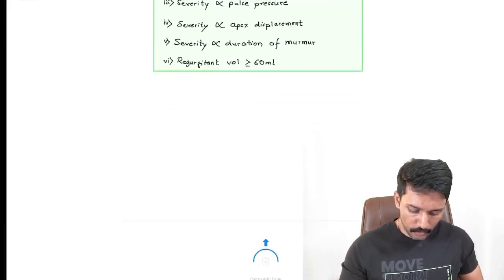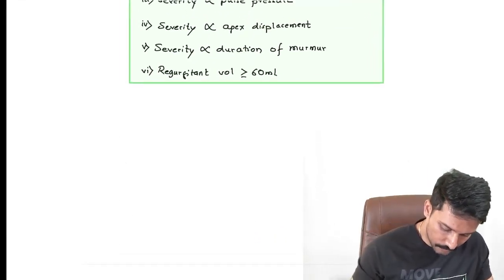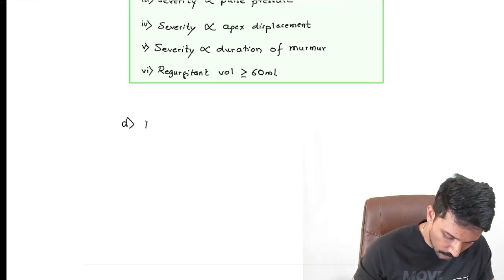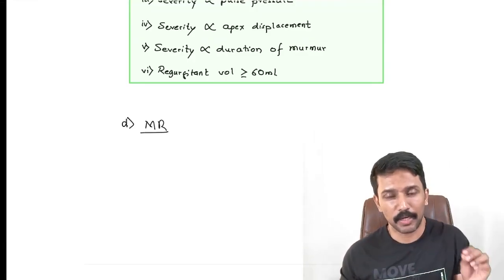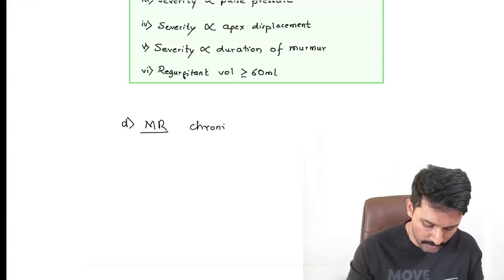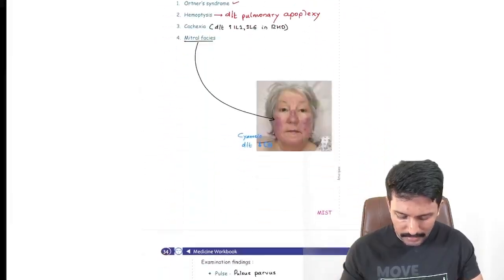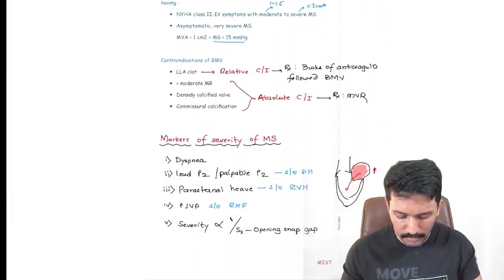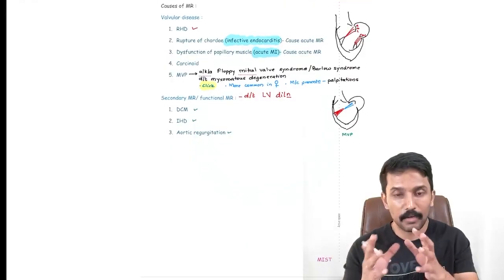Okay, so the last topic we're going to talk about is mitral regurgitation. MR, just like AR, can be acute or chronic. We will mainly concentrate on chronic because that is where we are expecting the majority of the questions to come from. When we are talking about mitral regurgitation, the causes can be classified as valve causes and LV causes.